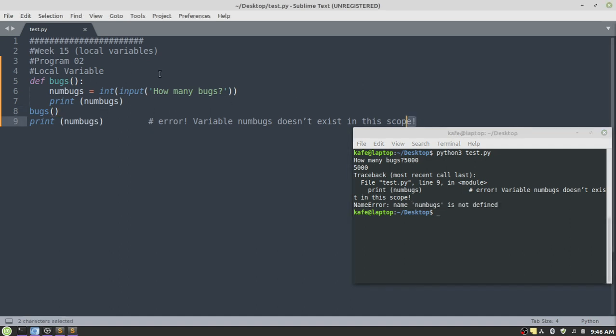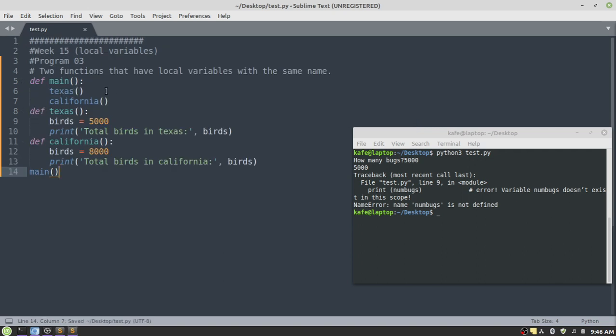Our third program is about the concept that we saw in the theory class, that two functions can use the same name for variables. Like we have a variable birds which has been defined in the function Texas, and similarly we have the same variable but this time defined inside the function California.